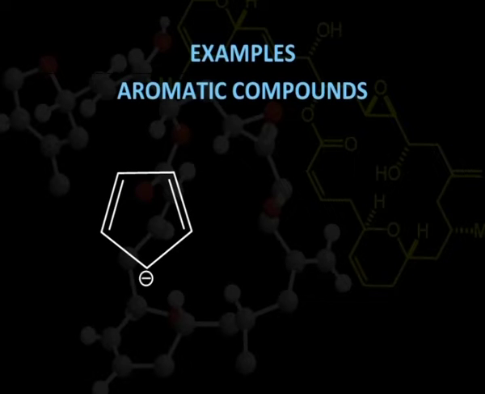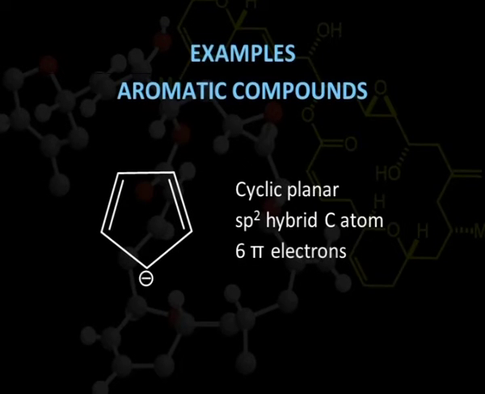We can further understand this theory with the help of these examples. Here we can see 2 pi electrons and 2 pi electrons here, so 4 electrons. Here this is in the form of a carbanion, so the negative charge is associated with a lone pair of electrons. So 2 electrons here, 2 here and 2 here.